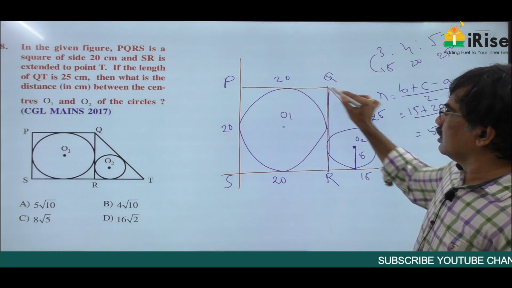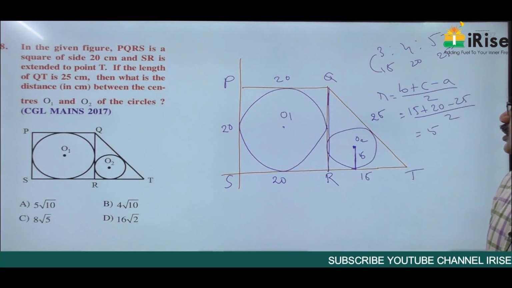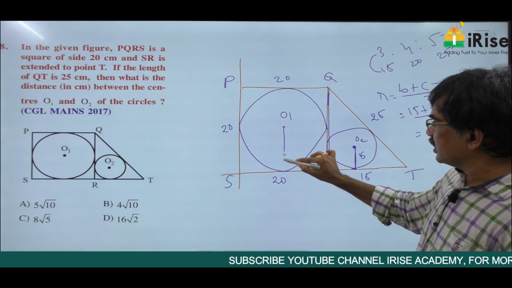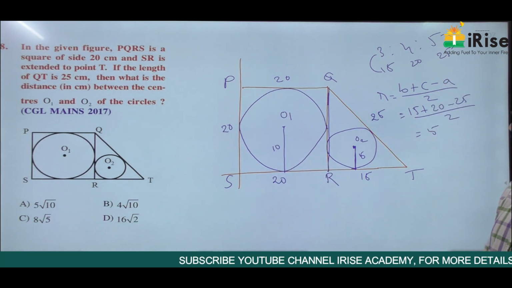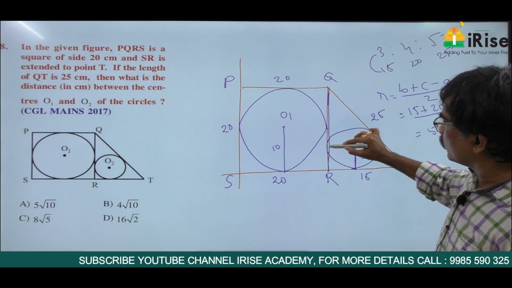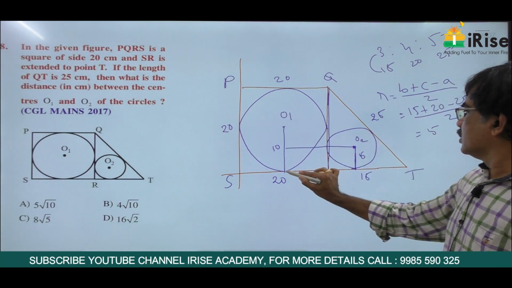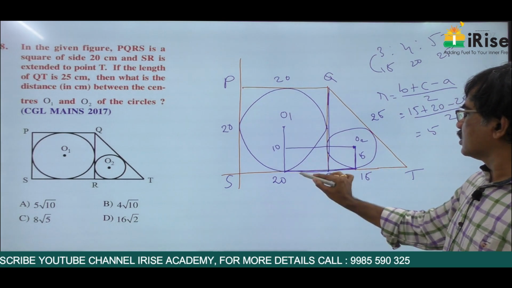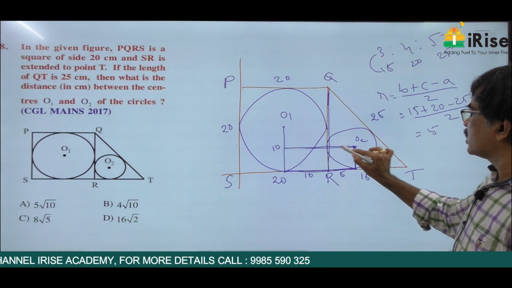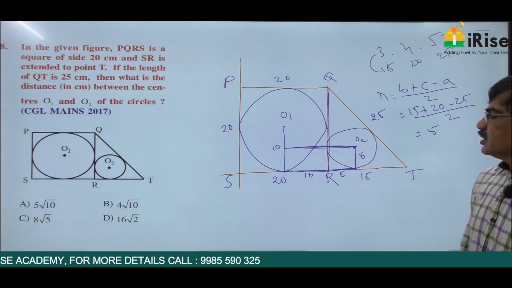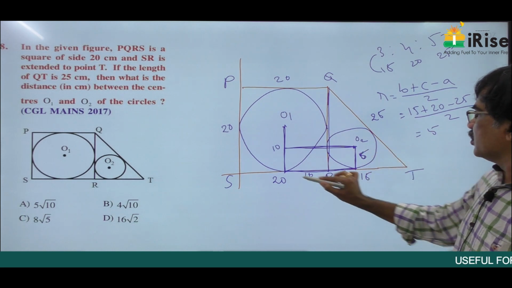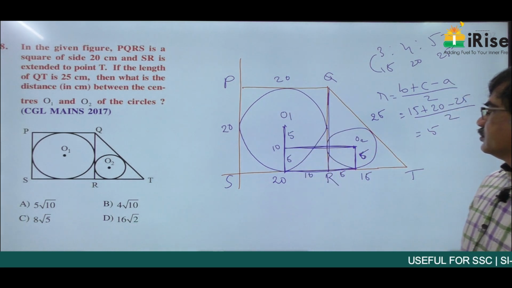And this is a circle in a square. So the radius of the circle is equal to half of the side. Therefore, the radius here is 10 centimeters. So just draw a line perpendicular to this. This is a known value because this is 10 centimeters and the radius is 5 centimeters. So the distance between these two is 15 centimeters, and this total is 10 centimeters. Already this is 5 centimeters, so this is also 5.